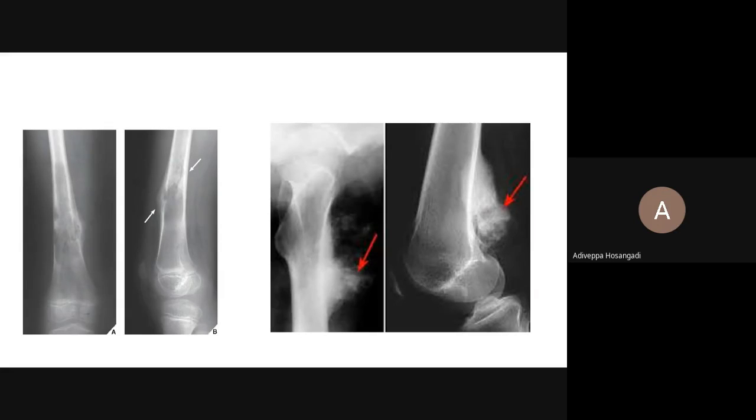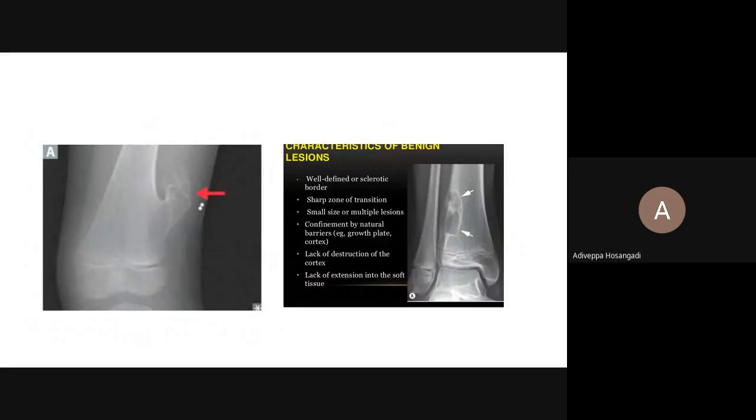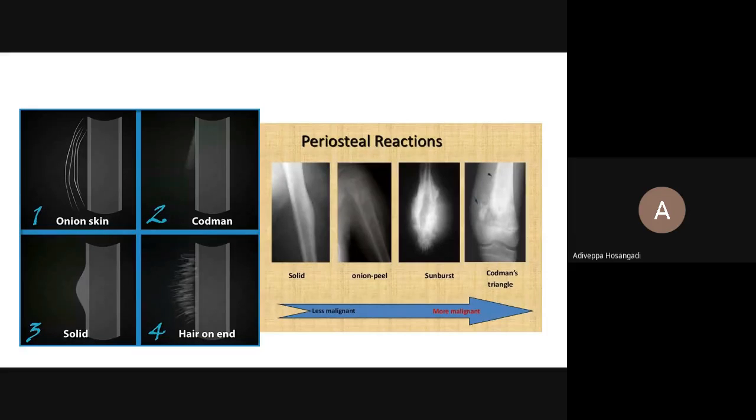Okay, I want to show some x-rays where you are generally confused about the periosteal reaction, the type of periosteal reaction. The type of periosteal reaction you can see very well in this picture. Please remember, nowadays they are giving radiographs and asking questions, unlike before. There are always pictorial representations also. So periosteal reaction can be like this: solid, onion peel, sunburst, Codman's triangle.